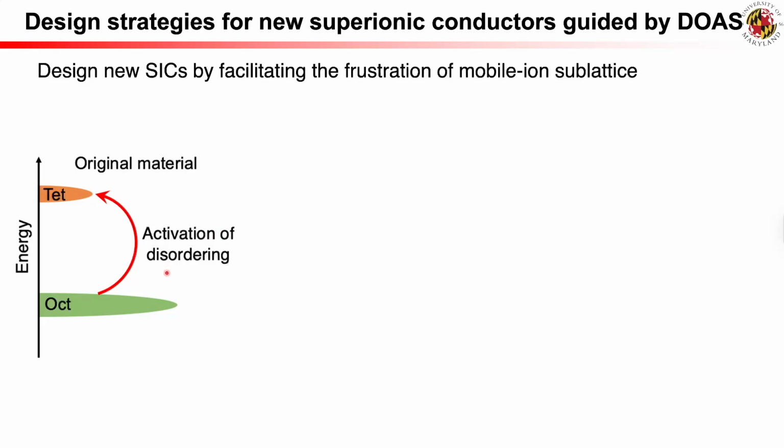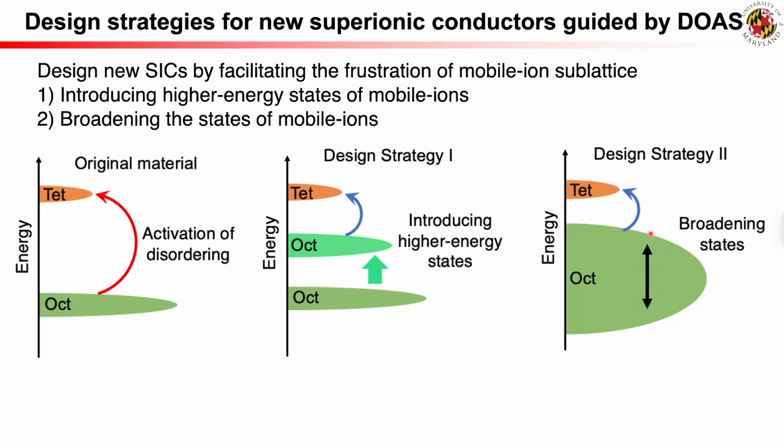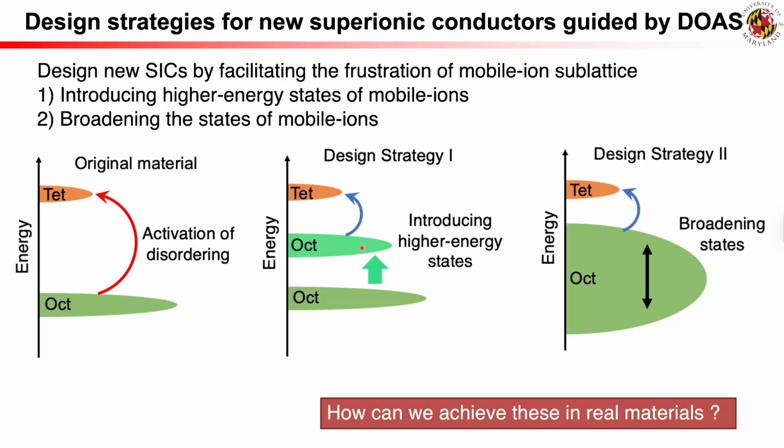As we just showed, in the original LYC, the activation of the disordered sublattice is governed by the transition between certain lithium states. To facilitate this, one design strategy is to introduce higher energy states. Another strategy is to broaden the states of mobile ions. As a result, these induced mobile ion states have narrower energy gaps to the activated states, thus yielding lower activation energy for super-ionic transition and ion diffusion.